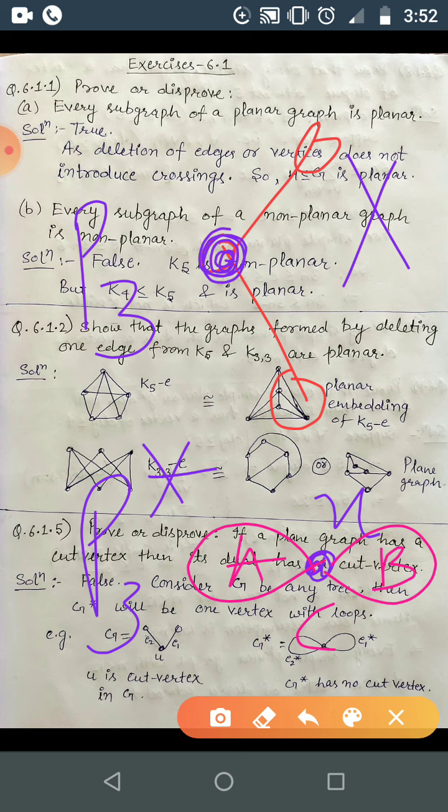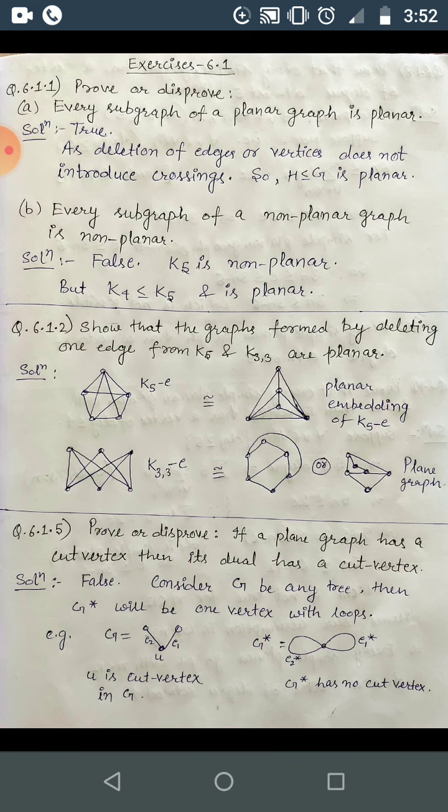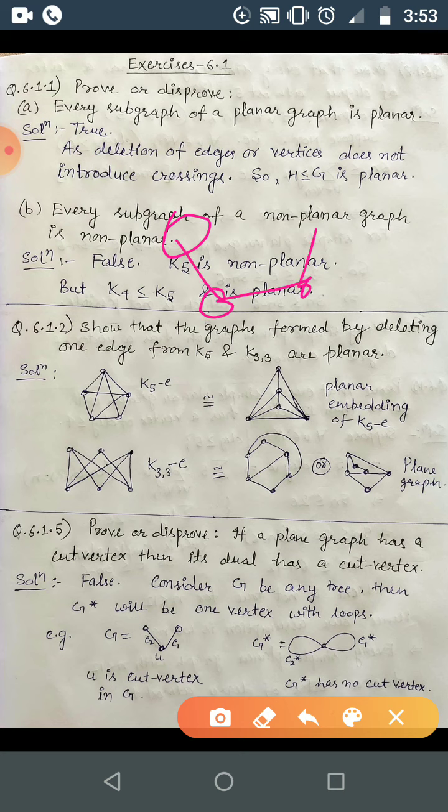No. Here this one is a cut vertex, but in the dual x is not a cut vertex. So here just one vertex is present, which is not a cut vertex. So the statement is false, and this is happening in all trees. Whenever you take Pn, there will be n minus 1 edges. So n minus 1 edges will correspond to n minus 1 edges, and n vertices will become n faces.